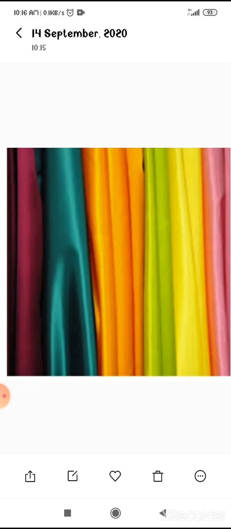So what is silk? Silk is a fine, strong, soft and shining fiber obtained from the silkworm. It is separated from the cocoons of the silkworm. It is made up of protein and is the strongest natural fiber. Since it is an animal protein, on burning it gives the smell of burning hair. Silk is a costly fiber because of its natural shine.